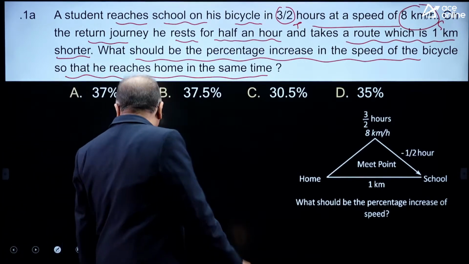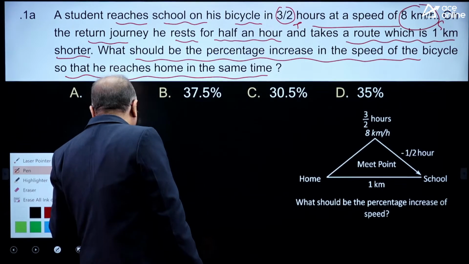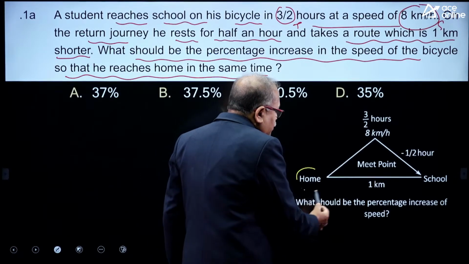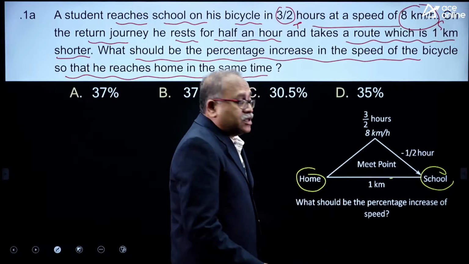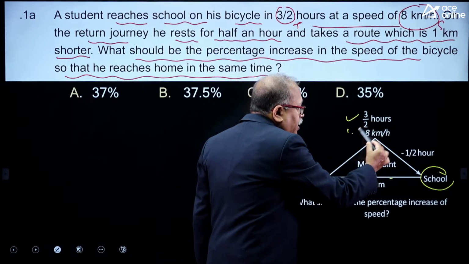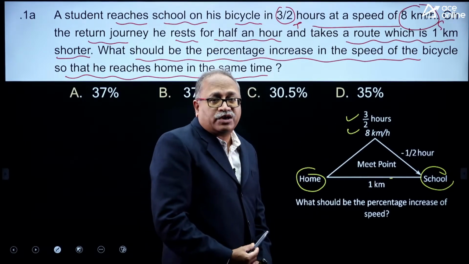You can notice I have drawn the diagram. Suppose this is home and this is school, and he goes to school in 1.5 hours at a speed of 8 kilometer per hour.